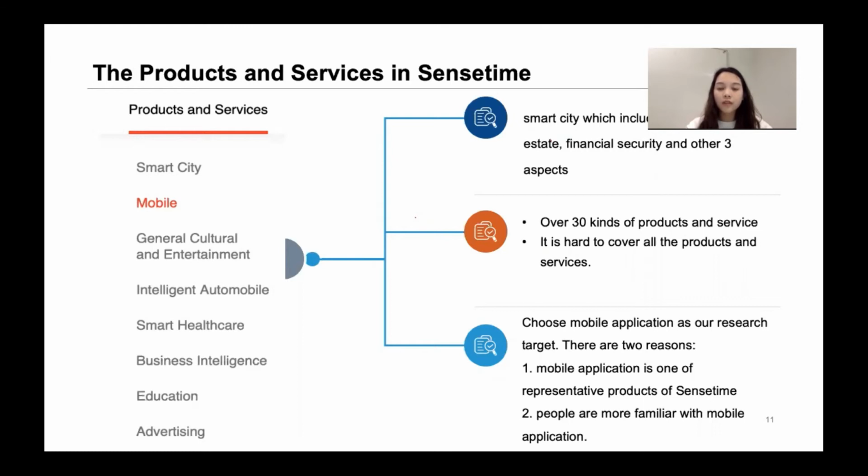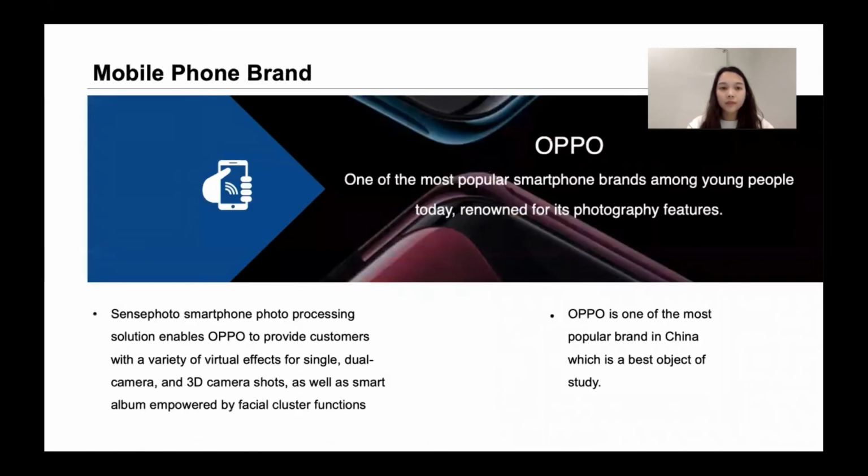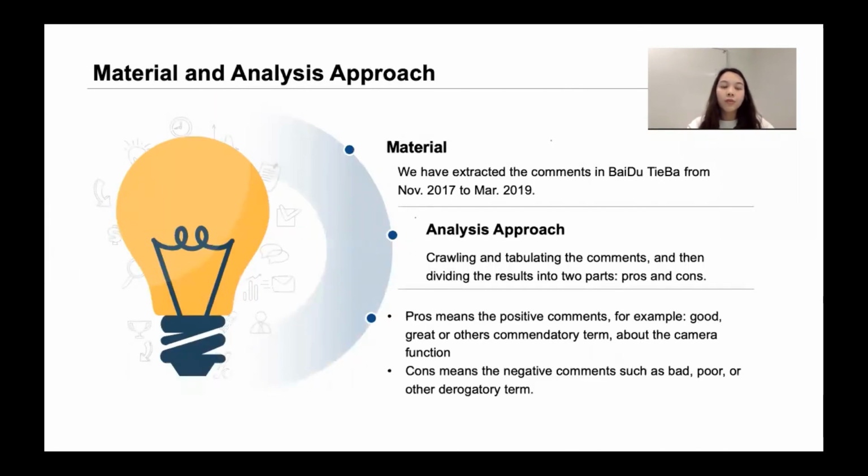There are 2 reasons. The first one is that mobile application is one of the representative products of the company. And the second one is that people are more familiar with mobile applications. We choose Oppo as our target brand, since Oppo is one of the most popular smartphone brands among young people today, and the smartphone processing solution enables Oppo to provide consumers with a variety of virtual effects of single, dual, and 3D camera shots and other functions. So we prepare the materials.